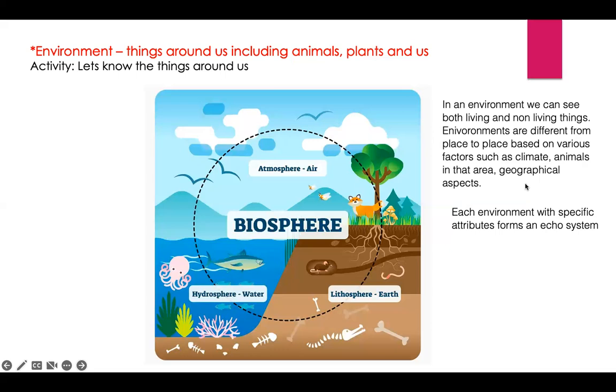Geographical aspects can be anything, like it can be a slope, it can be a mountain, it can be a rock, or it can be a river basin. A valley, a slope, a hill, a rocky cliff, it can be anything like that. Geographically. So based on that also it changes.